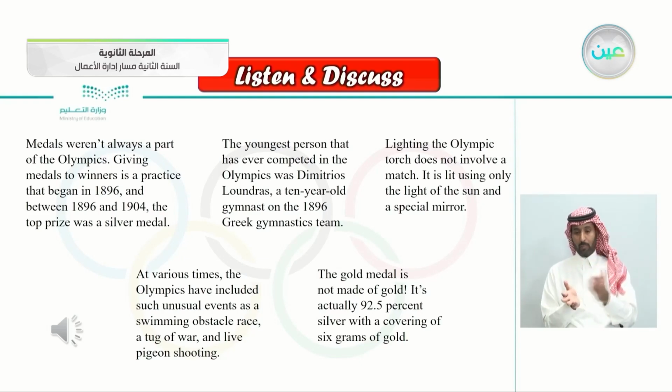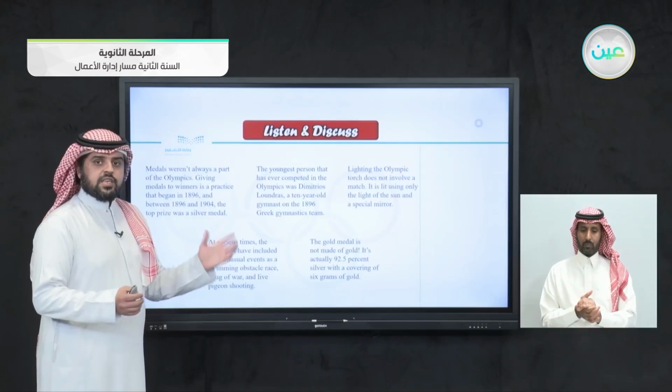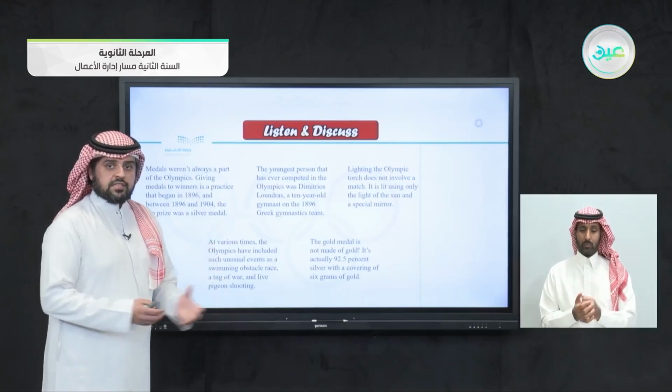At various times, the Olympics have included such unusual events as a swimming obstacle race, a tug-of-war, and live pigeon shooting. The gold medal is not made of gold. It's actually 92.5% silver with a covering of 6 grams of gold. So these are some new facts about the Olympics.